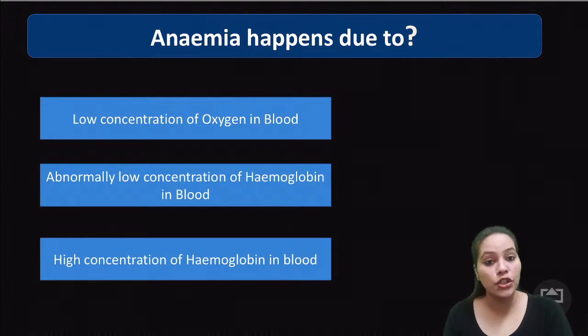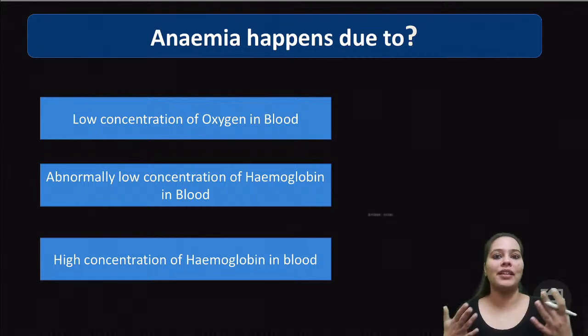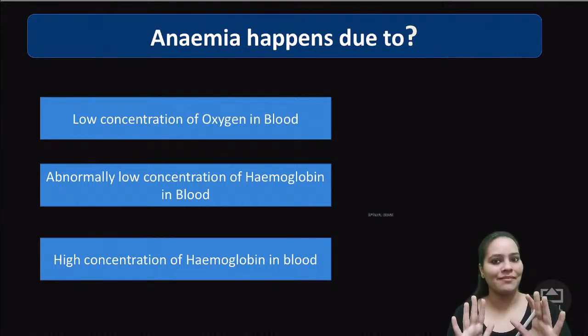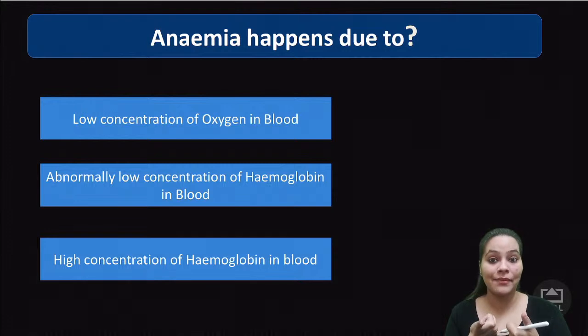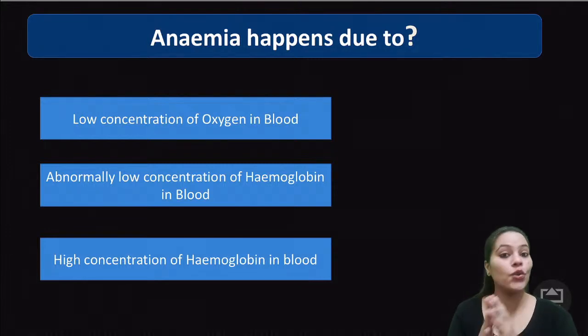Anemia happens due to low concentration of oxygen in the blood, abnormally low concentration of hemoglobin in the blood, or high concentration of hemoglobin in the blood. What do you think? Take your time. Don't rush. Read all the options very carefully and then give me a correct answer. Choose the most appropriate one.